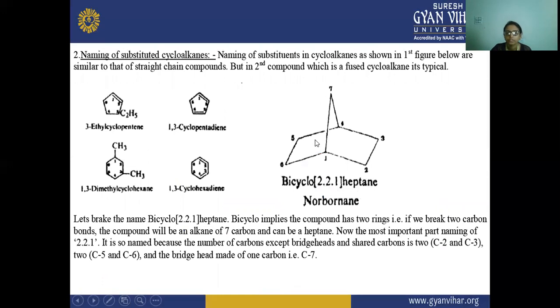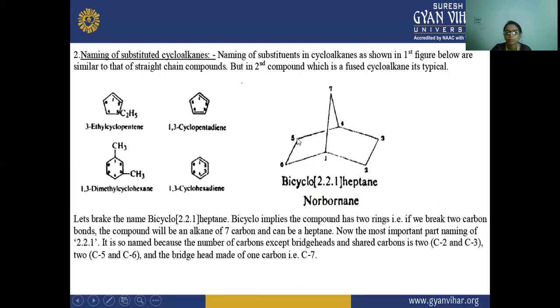It has seven sides. So bicyclo implies the compound has two rings. If we break two carbon bonds, the compound will be an alkane of seven carbons, which can be heptane. It means if I break this two carbon atoms bond, then it will be seven carbons, and it can be your heptane molecule.